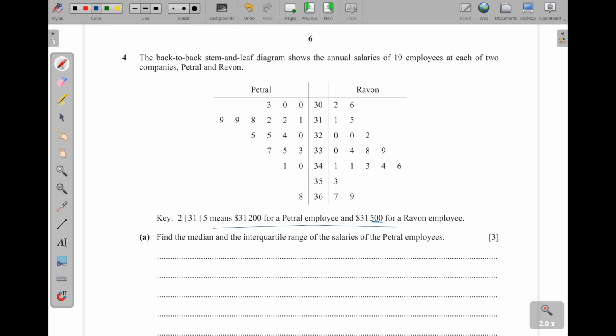So it's very important to understand the key. And even when you are drawing your stem and leaf diagram, if you are told to do so, you have to show the key. Okay, so find the median and the interquartile range.